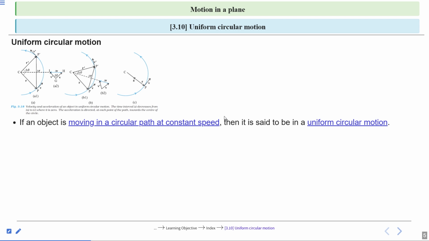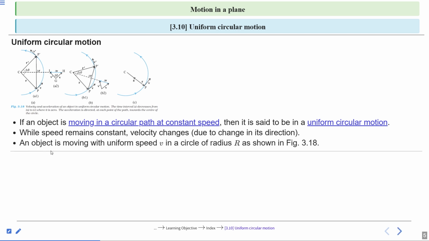Suppose an object is moving in a circular path at constant speed, then it is said to be in uniform circular motion. It means for circular motion, the path should be circular, while the speed remains constant, whereas the velocity changes due to change in its direction.